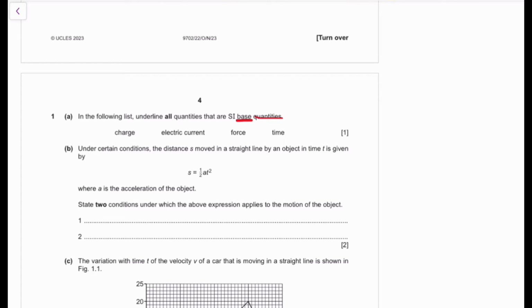We've got a lot of these quantities. They can be time, they can be length, they can be temperature, they can be current, they can be mass. What else do we have? It can be amount of substance. If you do A2, it can be light intensity. There are a lot of different base quantities. Base quantities cannot be split into anything simpler.